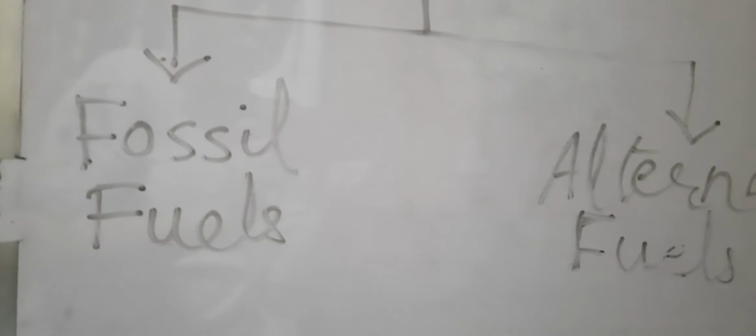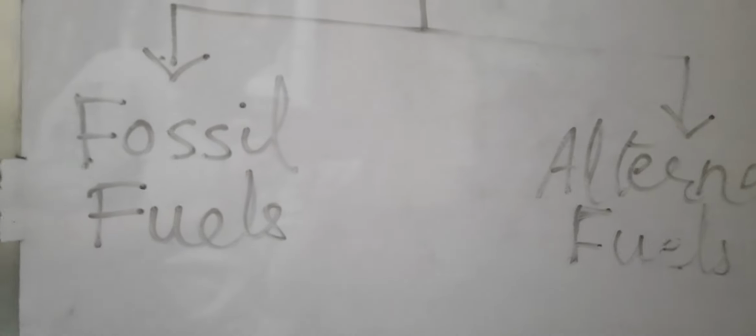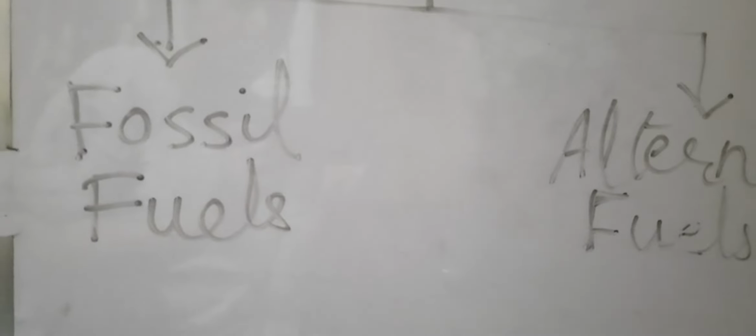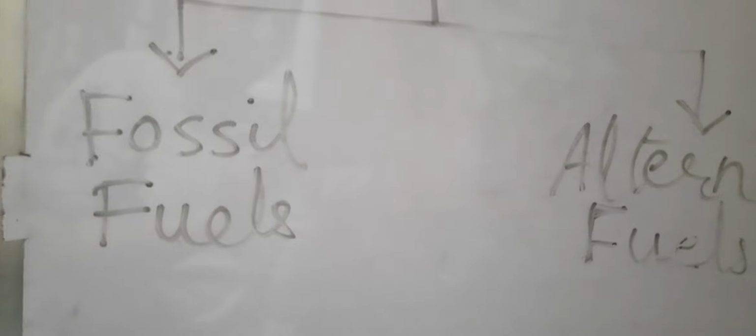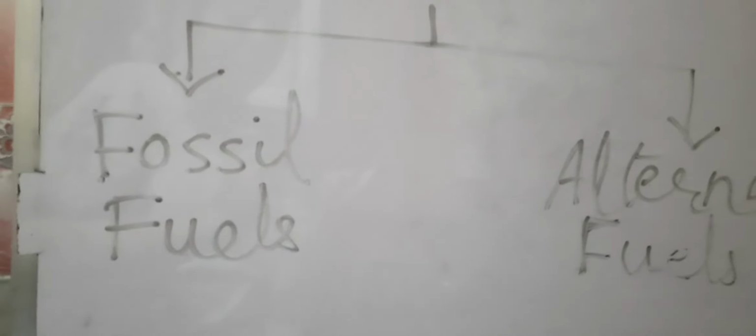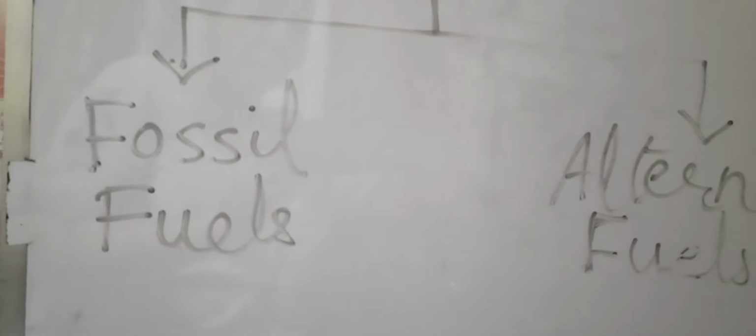Now we are going to read about petroleum. What is petroleum? Petroleum is a black colored liquid. It is also found deep inside the earth. In Greek, petra means rocks and oleum means oil. So petroleum means the oil which is obtained from the rocks.